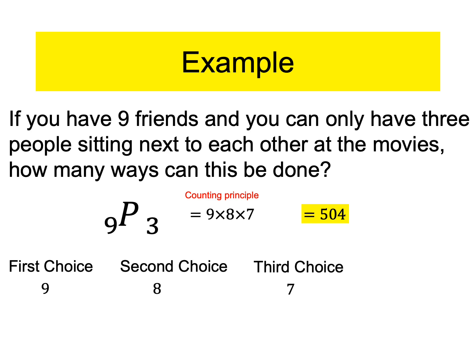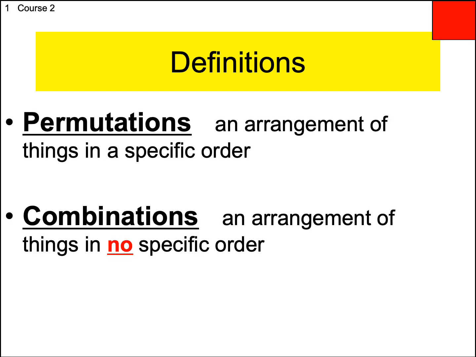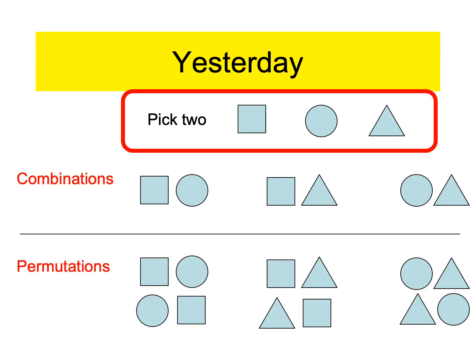Right? Today, we're going to be doing combinations. And remember, combinations isn't picking the seats, it's picking the friends. Okay? Turns out there's fewer combinations than permutations. So once again, permutations, arrangement matters; combination, it doesn't matter. So this is the visualization of that. If I ask you to pick two, right?